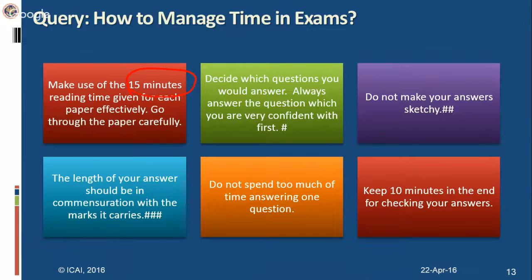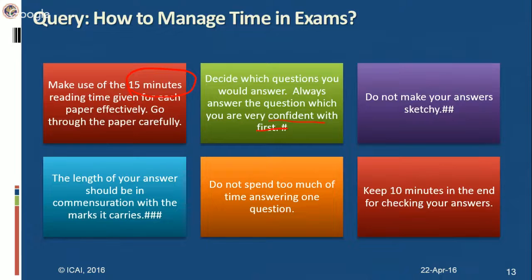So in that 15 minutes, read all the questions. Then identify which question you know best, which you would like to take up first, and answer that question. Always answer the question in which you're very confident first, because the first impression will help build an impression. But once you've chosen a particular question, whether it's question number 4, then answer all the subparts one after the other in the same place.